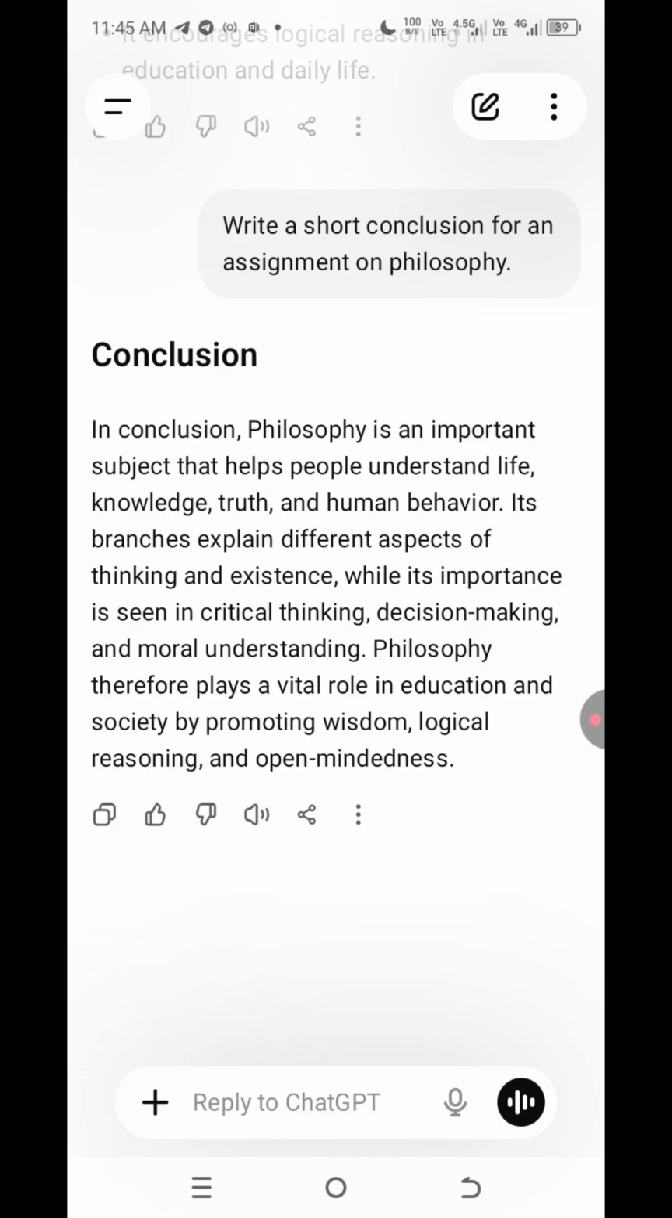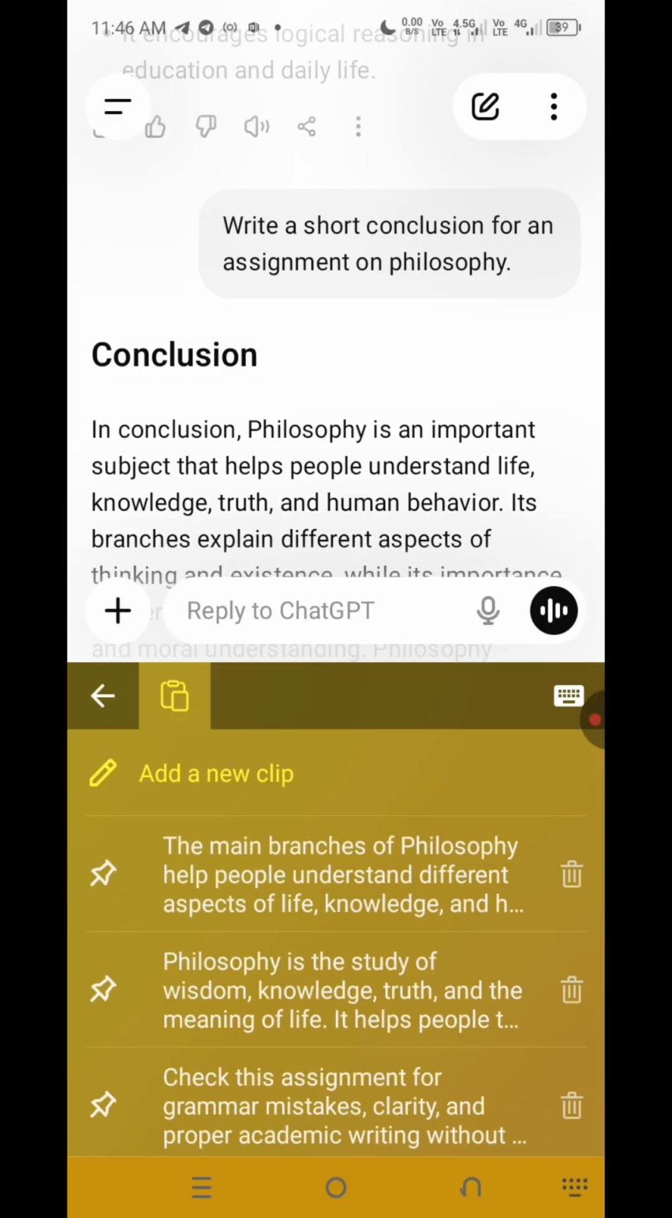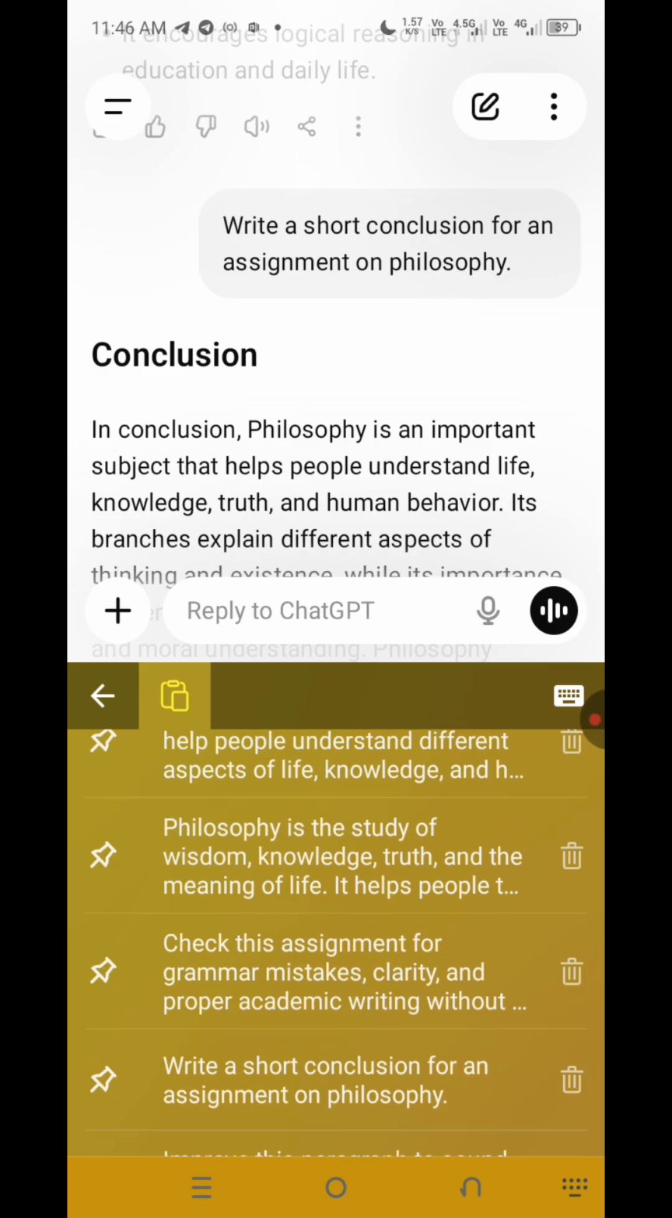In conclusion, philosophy is an important subject that helps people understand life, knowledge, truth, and human behaviors. Its branches explain different aspects of thinking and existence, while its importance is seen in critical thinking, decision making, and moral understanding. So philosophy plays a vital role in education and society by promoting wisdom, logical reasoning, and open mindedness. Yes.